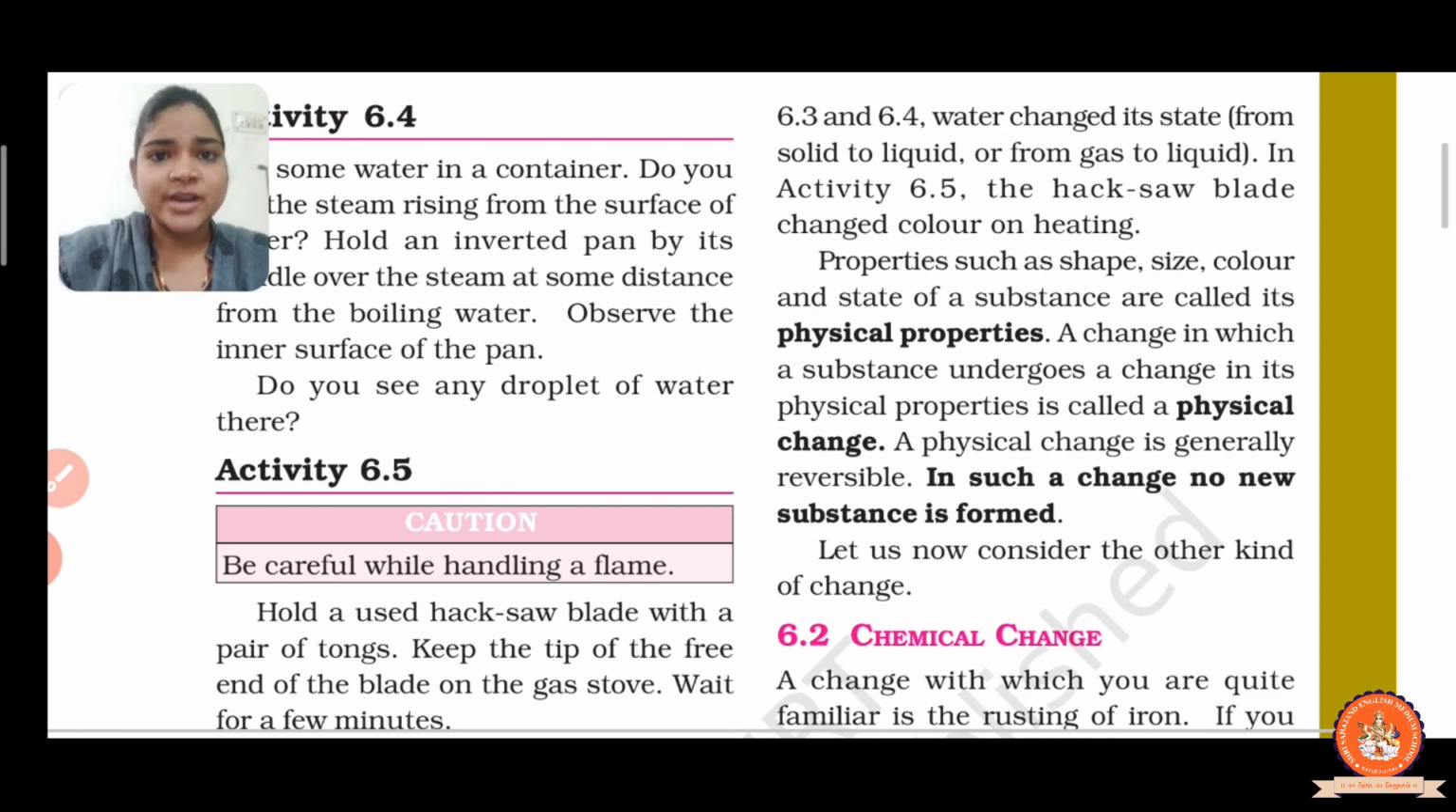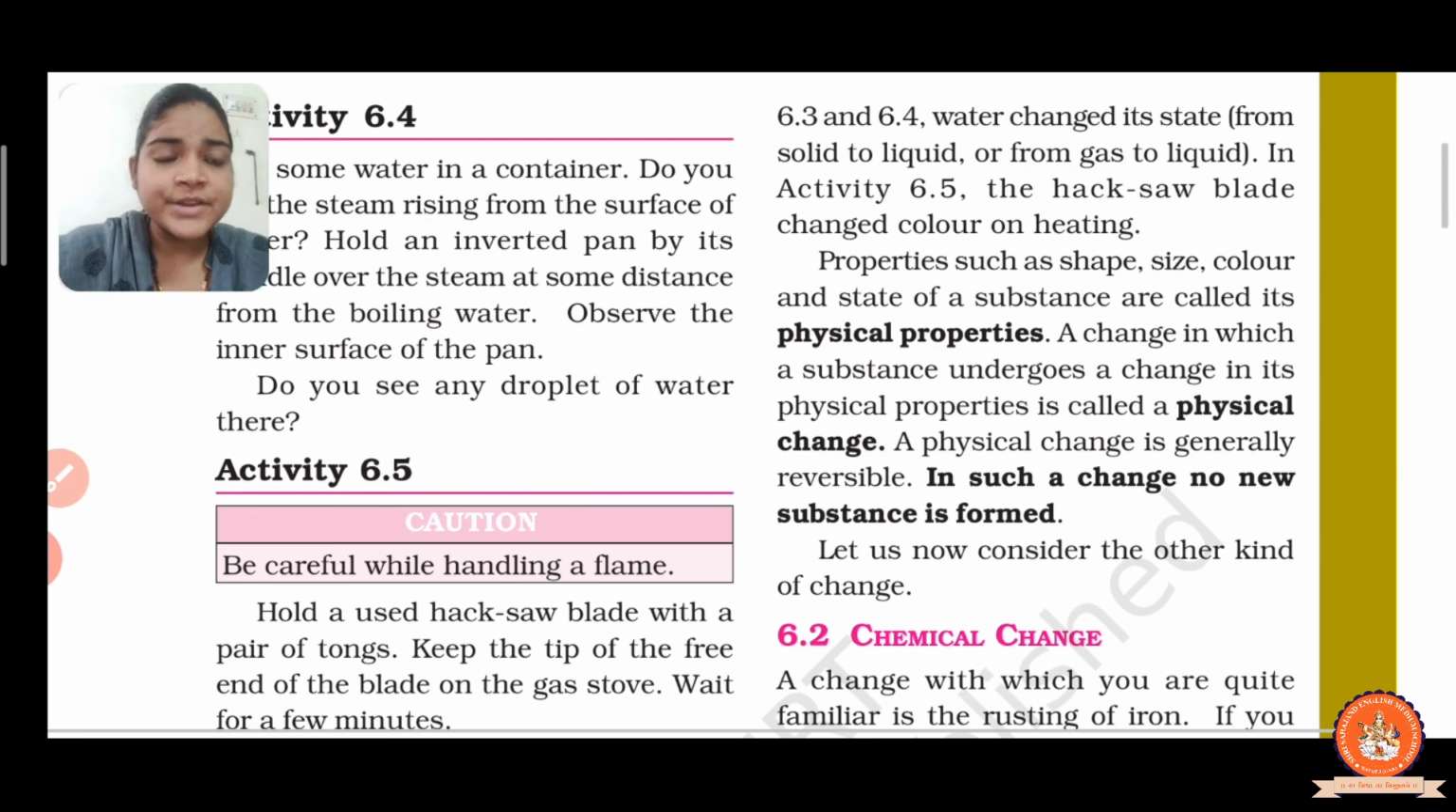Again I repeat in short. First, a physical change is temporary and reversible. No new substances are formed. The individual properties are retained. And the change is only in the physical state, size and appearance. Right? So no chemical composition is changed. Such changes are known as physical change.